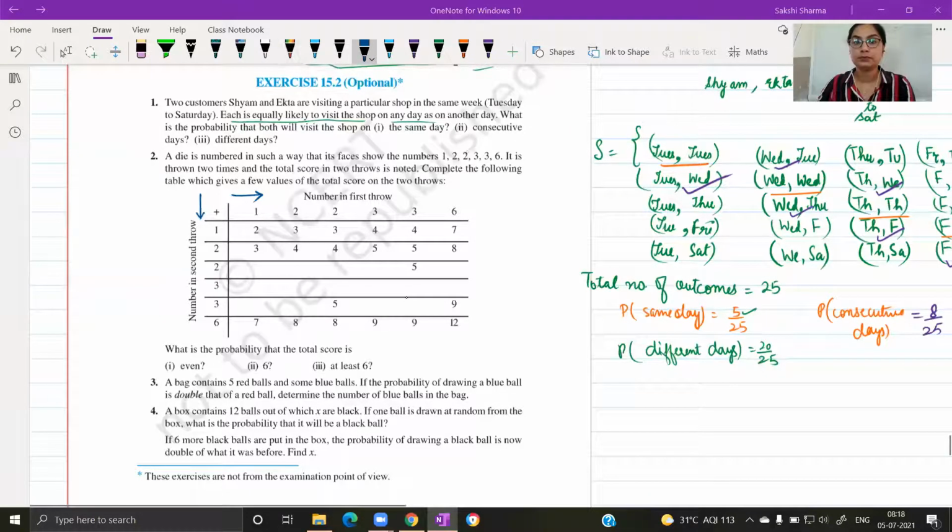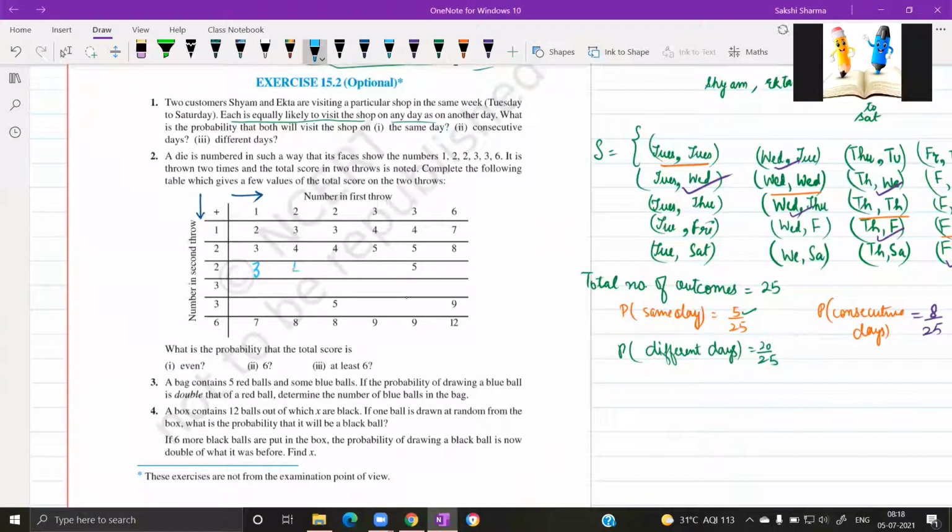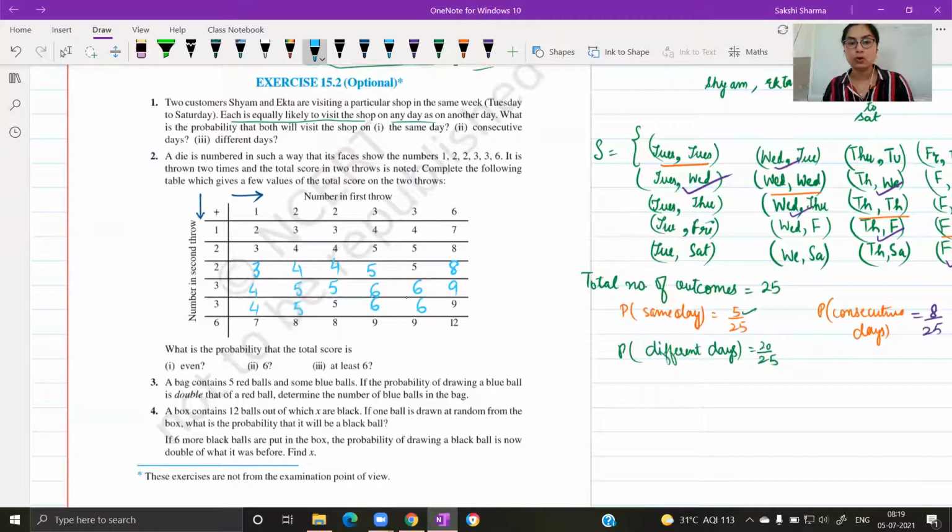Anyone? 3, 4, 4, 5, 5, 8. Fourth row? 4, 5, 5, 6, 6, 9. I think the next will be the same. Yes, ma'am. So these are the values that we have based on the total score.